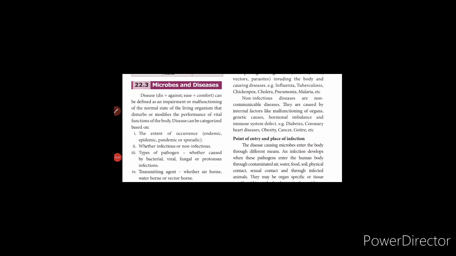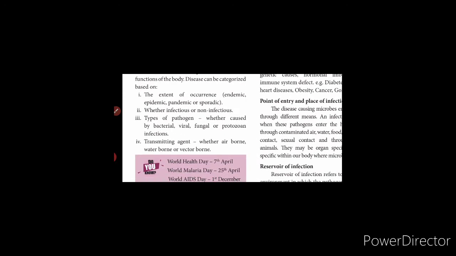Microbes and diseases. So what are microbes and the diseases caused by microbes? Disease means discomfort, right? Disease means discomfort and can be defined as an impairment or malfunction of the normal state of the living organism. Diseases can be categorized based on extent of occurrence, that is endemic, epidemic, pandemic or sporadic, whether infectious or non-infectious, that is the communicability of the diseases, which we are going to discuss.